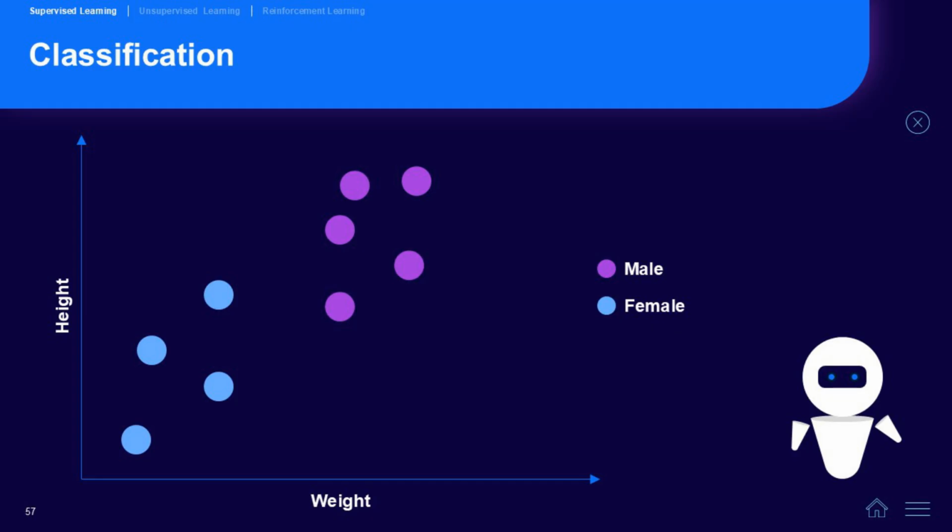There are obviously instances where this dataset can be wrong, since there are women who are taller and bulkier than men. This example is simplistic and shows us that our predictions are only as good as our input data. Bad data will without a doubt lead to a bad prediction.